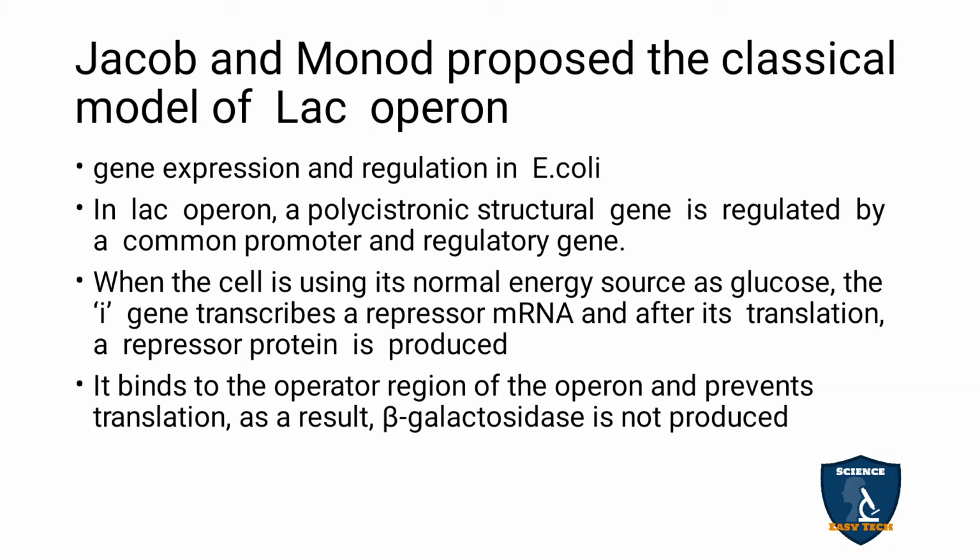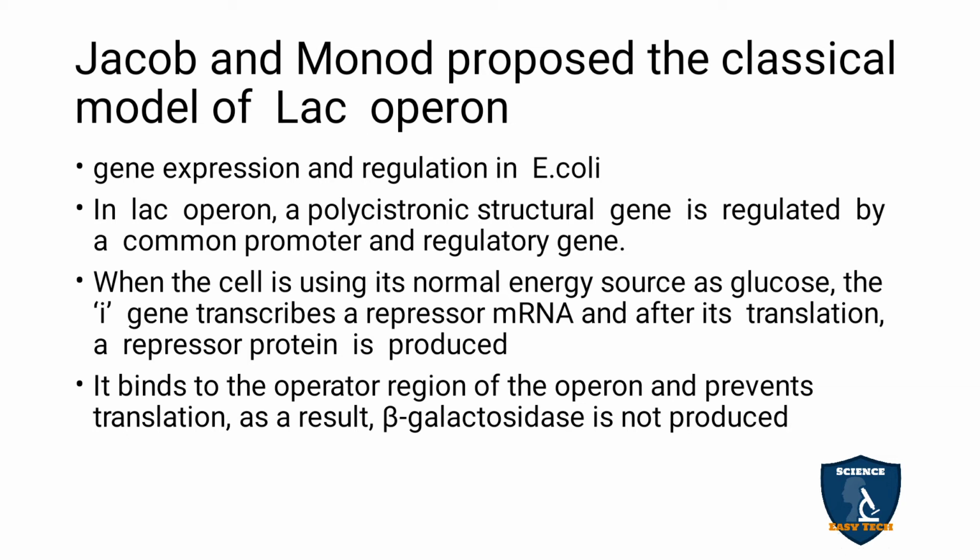So polycistronic means many, monocistronic means only one is involved. Polycistronic means many ribosomes, that is, polysomes are involved in this, but they are controlled by a common promoter and a regulatory gene.